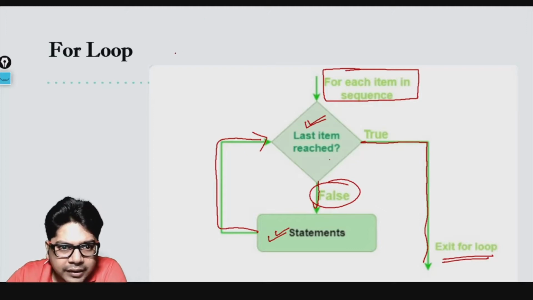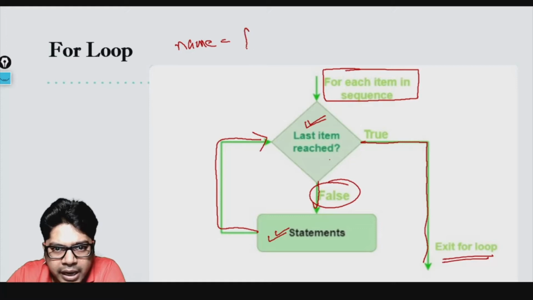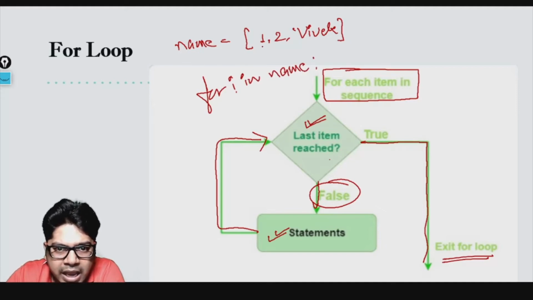Okay, so let us make a list like name equal to 1, 2 and then Vivek. So if I'm writing for i in name, what it will do is that for the first time i will be representing 1. Is this the last item? No. So let's suppose I'm printing here, print i. What is i representing? i is representing 1, so 1 got printed here.